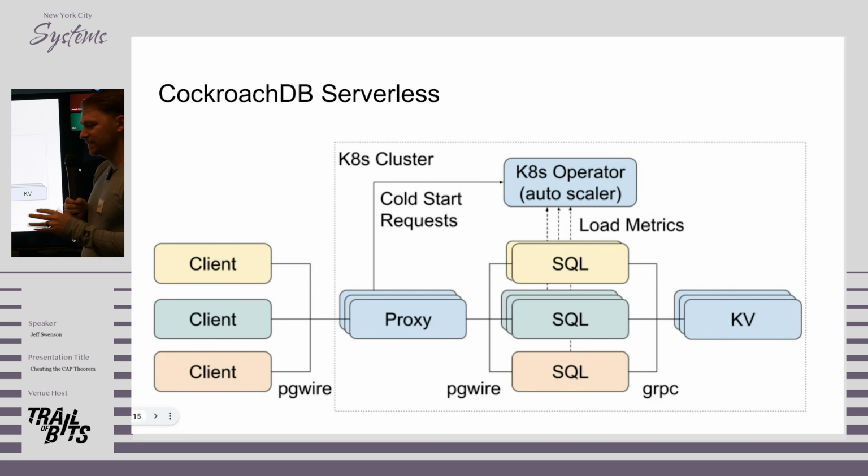Internally, this is what the architecture of CockroachDB Serverless looks like from a deployment standpoint. Every region that you can create a serverless cluster in has a Kubernetes cluster backing it. That cluster has a SQL proxy, which is responsible for routing incoming connections to the appropriate SQL servers. If there is no running SQL server for a tenant, the proxy will initiate a cold start. And what that means is it basically takes a pod, sets it up for the tenant, and then forwards the connection onto the newly started pod.